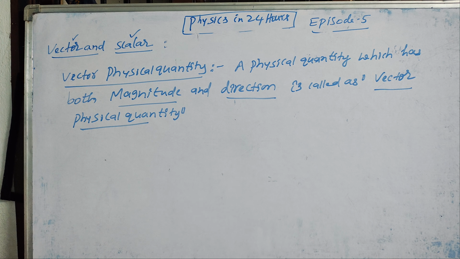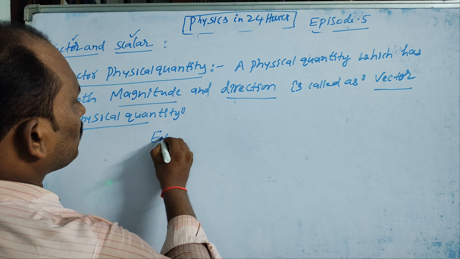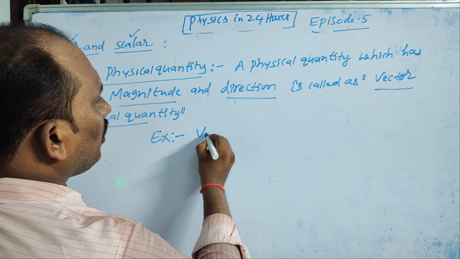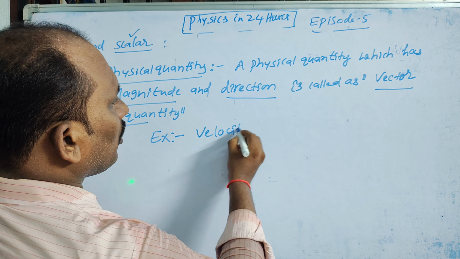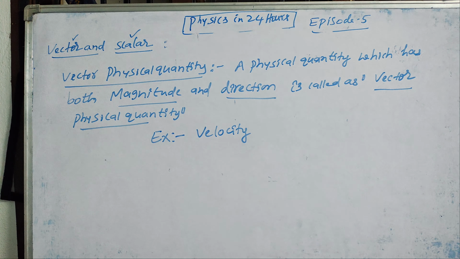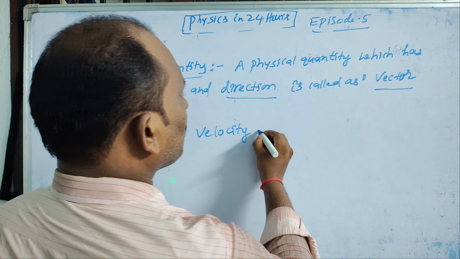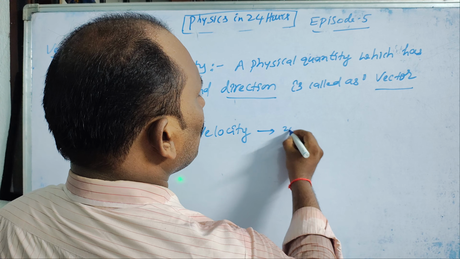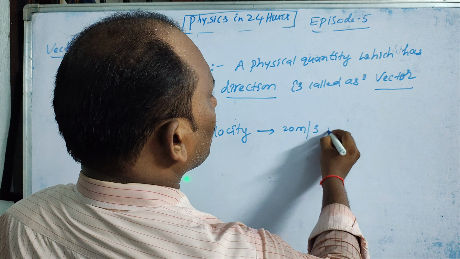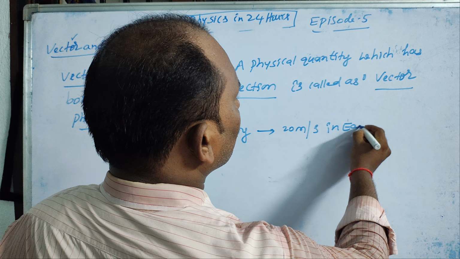What is the example for this? Let's say velocity. Velocity is a vector physical quantity. How can I recognize it? Let's see, 20 meter per second in east direction.